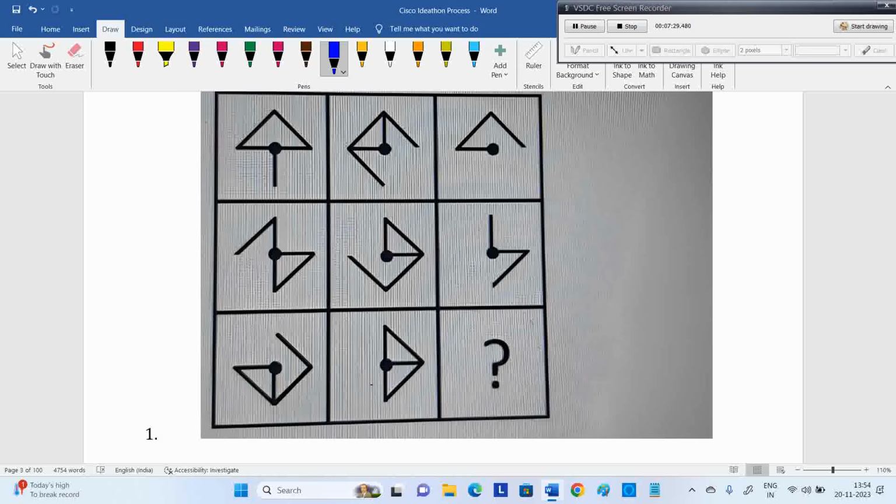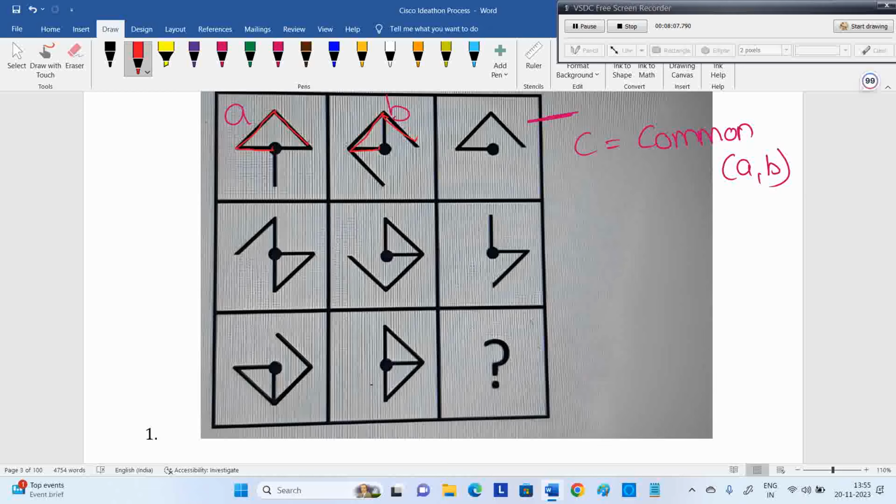What's the logic they are applying here? Let's say the first 2 are A and B. Among A and B, what is common is what is there in C. C is the common part of A and B. If you see the first 2 diagrams, whatever common area is there is available in C. You observe this is here, and that's available in the next diagram also. The common part among A and B is what they picked and put in C. This is the logic row wise.